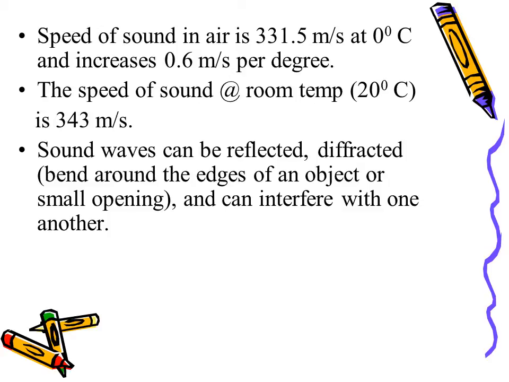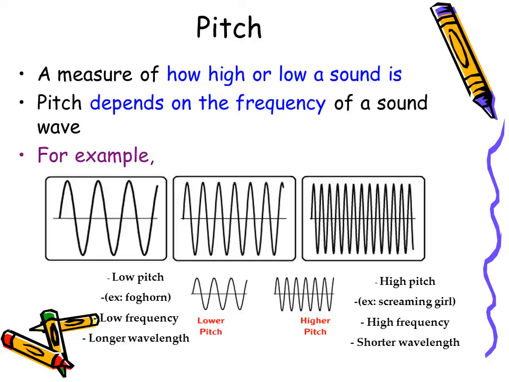Sound waves can be reflected. Those are your echoes. Sound waves can be diffracted, which means they bend around edges of objects or through small openings, such as doors, so you can hear people in another room. And sound waves can interfere with one another, both constructively and destructively.